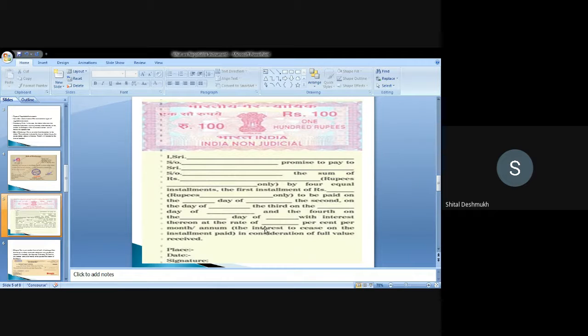Okay, with the interest rate also, at whatever rate of interest it will be, per year or per month. Okay, in consideration of full value received. So this is a promissory note. In this case, the debtor prepares this promissory note for the creditor. So this is a sample of a promissory note.